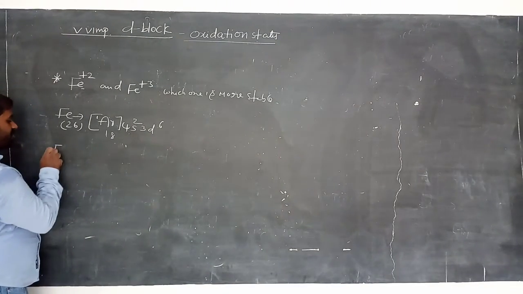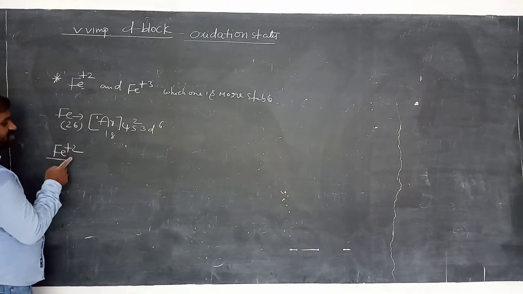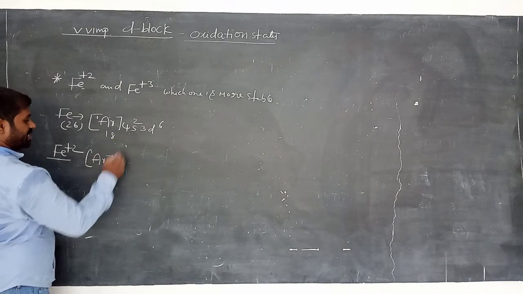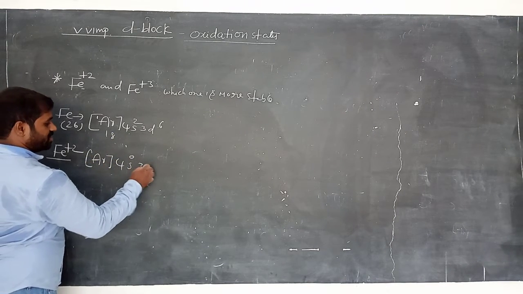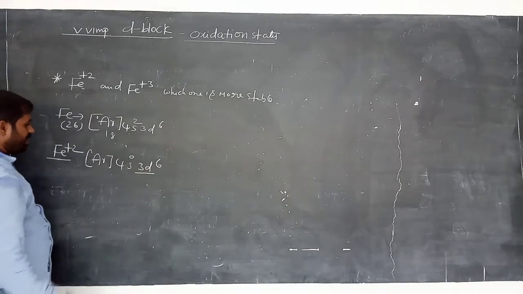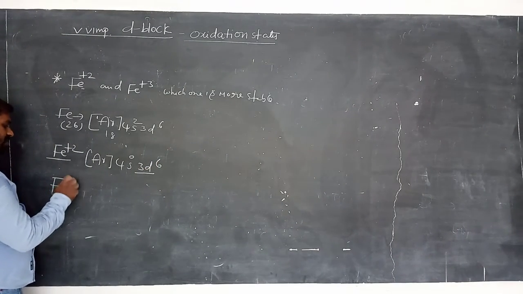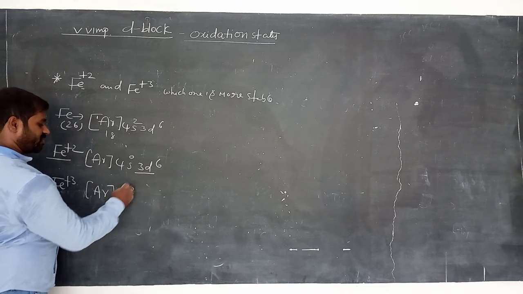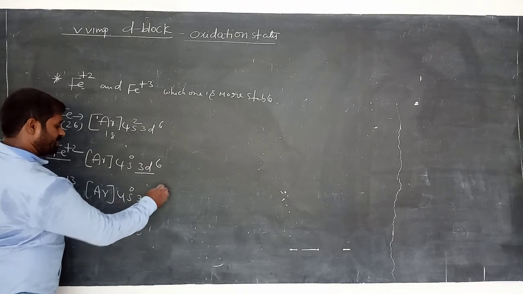First we write Fe plus 2. Fe plus 2 means remove 2 electrons, so it is argon 4s0 3d6, am I right? And what about Fe plus 3, the ferric ion? We need to remove 3 electrons, 2 electrons from s and 1 electron from 3d, then 3d5.